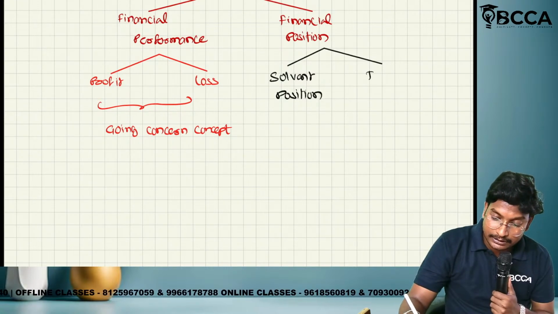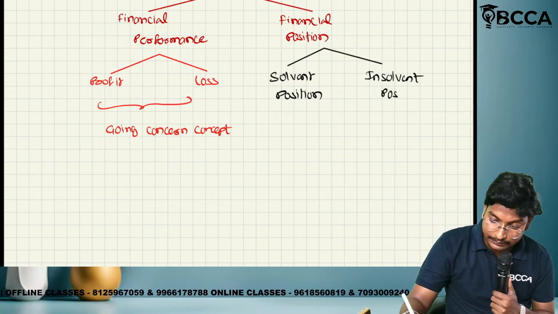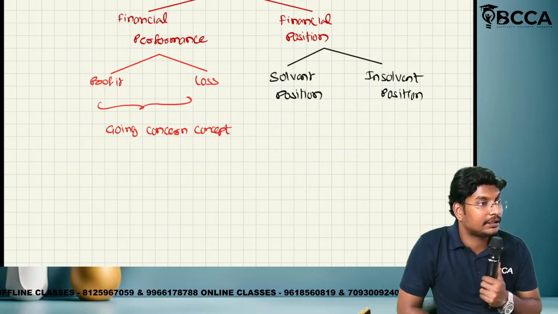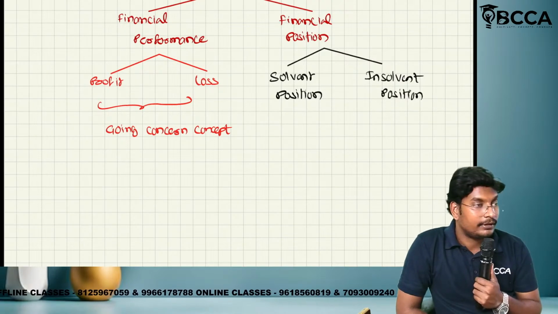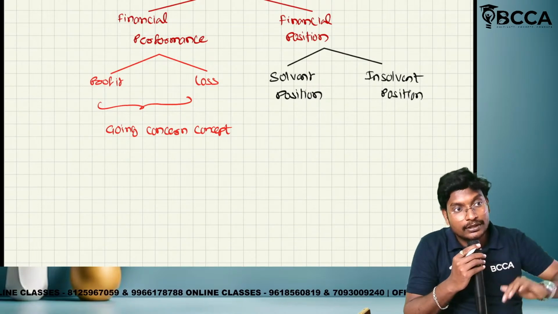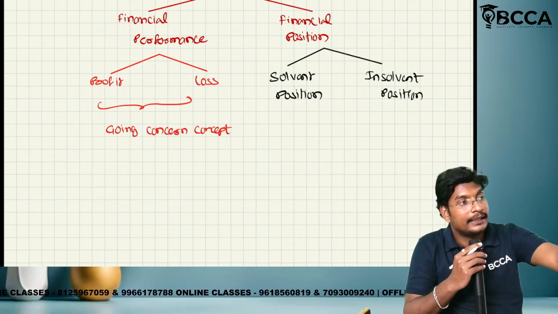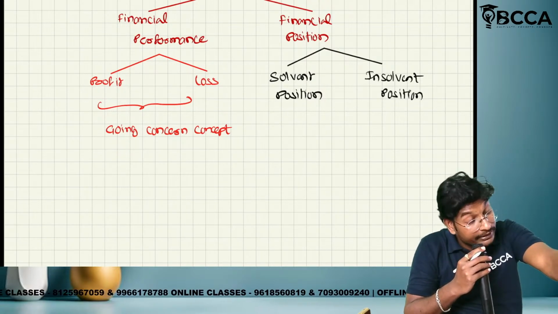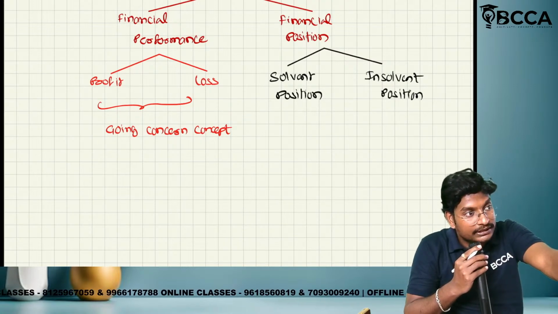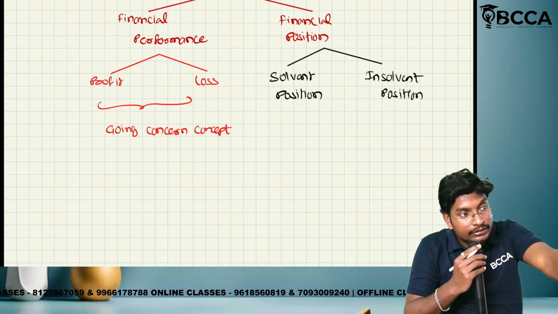Solvent position and insolvent position. What is the meaning of solvent position? Solvent position means that by selling the assets of the organization, we can fulfill the liabilities. Whether we can fulfill or not: if we are fulfilling, we are in a solvent position, that means in a good position. If we are not fulfilling, we are in an insolvent position.